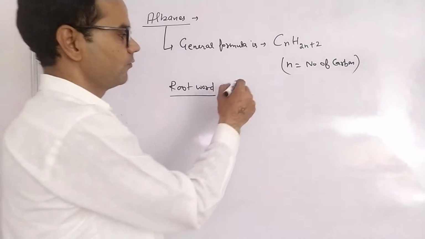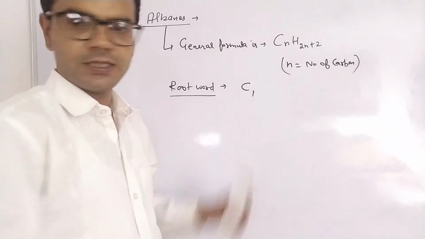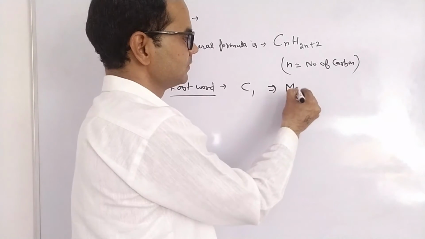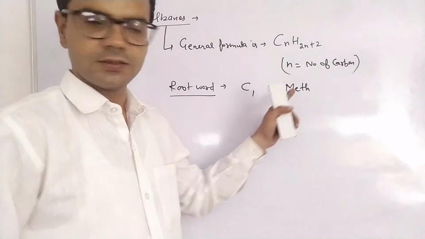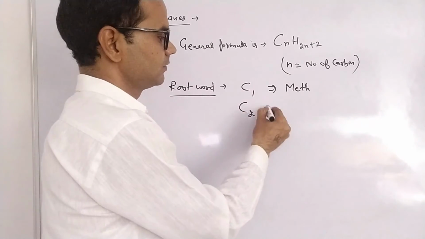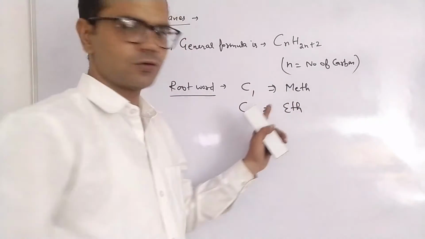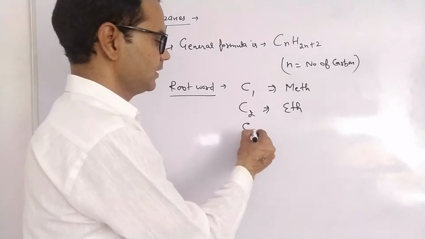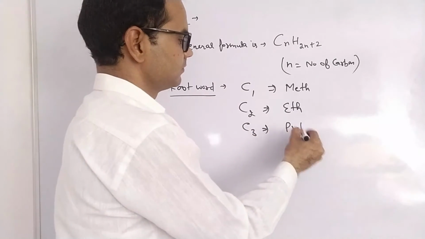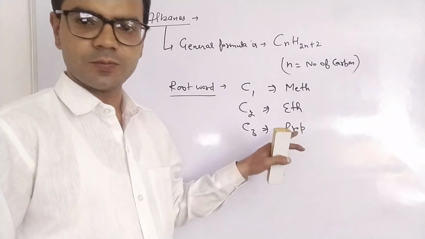If there is one carbon, then the root word is meth. If there are two carbons, the root word is eth. If there are three carbons, the root word is prop.